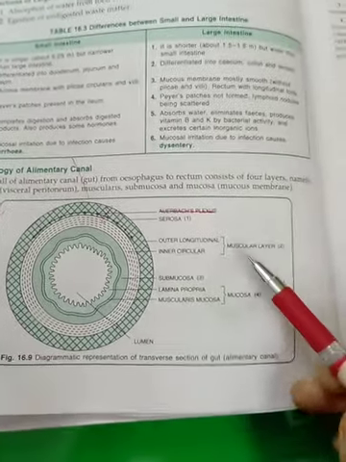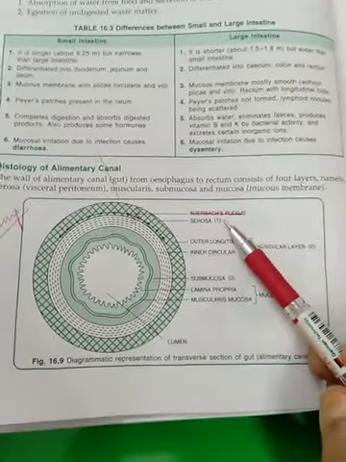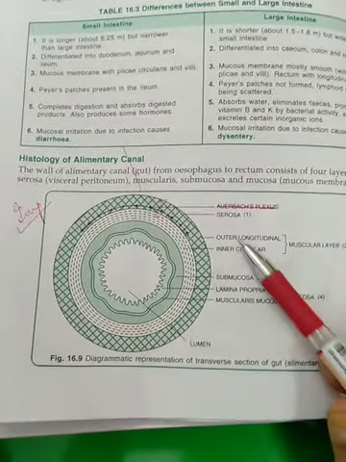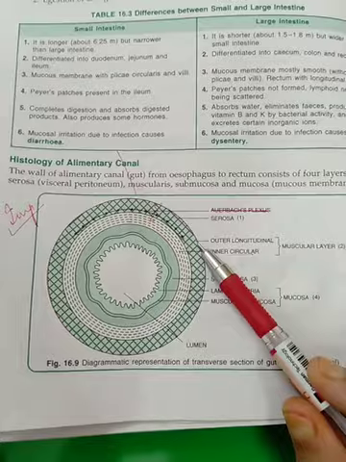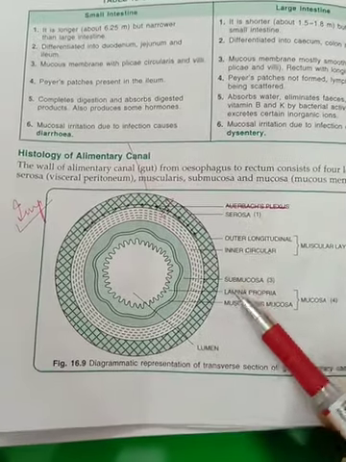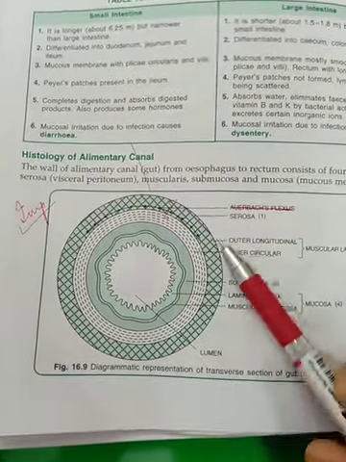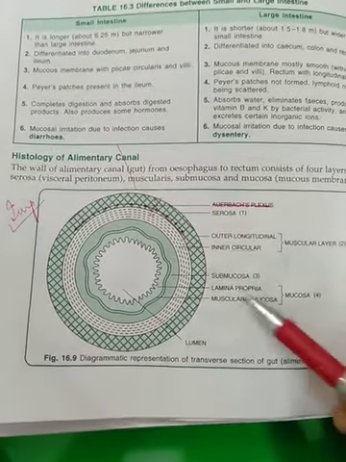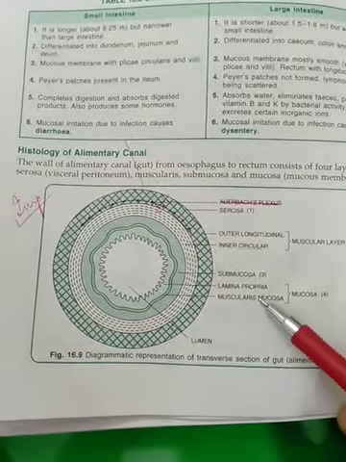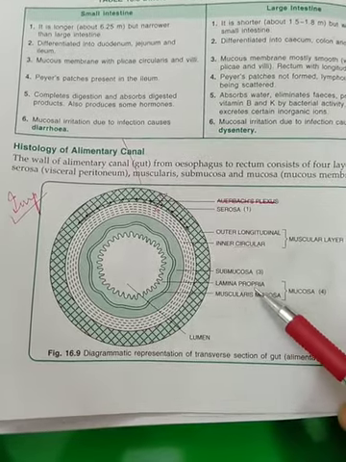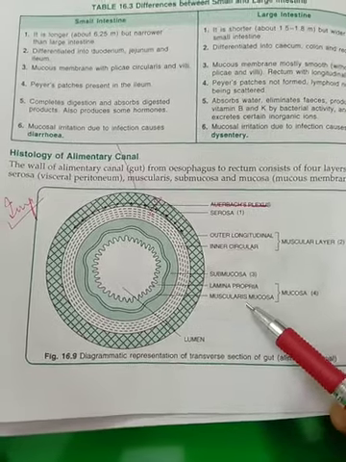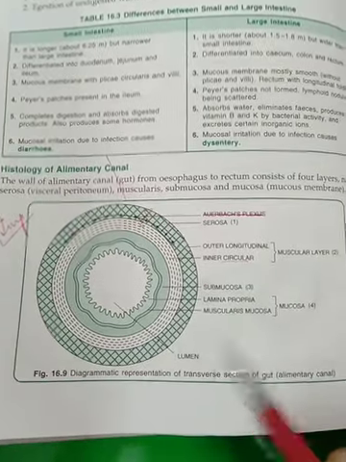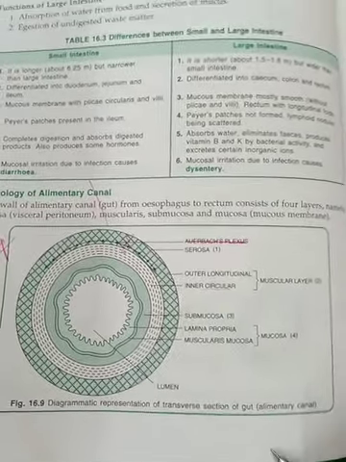So there are 4 layers, if you can see. The outermost is the serosa. The second layer is the muscular layer, divided into 2 parts, outer longitudinal and inner circular. Third is the submucosa, called submucosa because it is below the mucosa. And fourth is the mucosa, which has parts like lamina propria and muscularis mucosa. Right? So finally the lumen marks the innermost region of the alimentary canal.